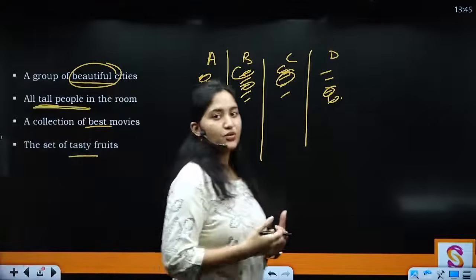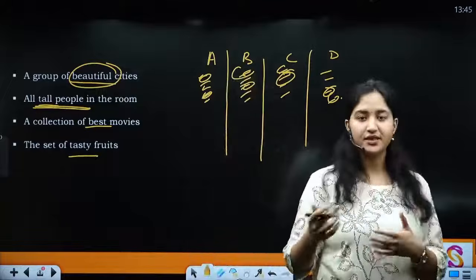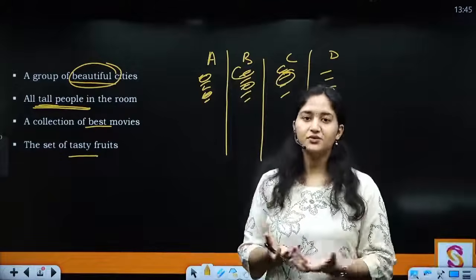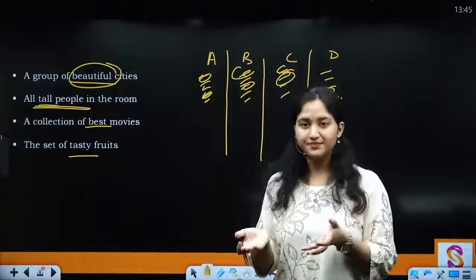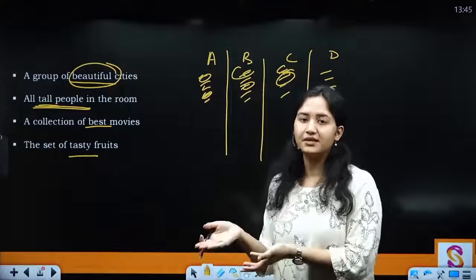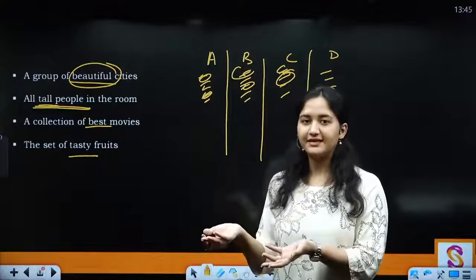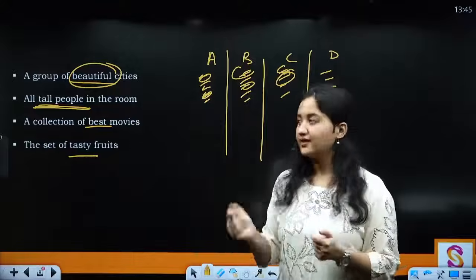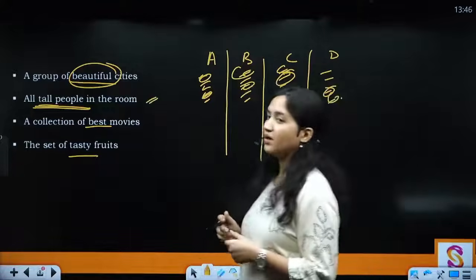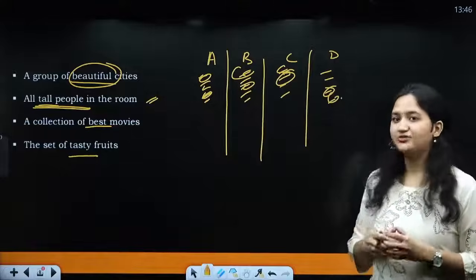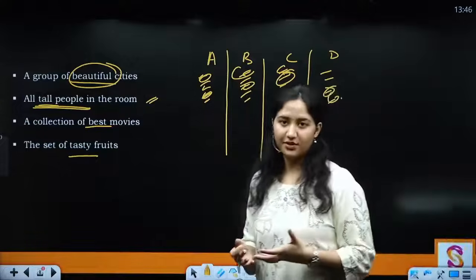A person who is, let's say, 5 foot 2 inches is going to say that a person with a height of 5'8" is also tall. But the same person might not consider someone tall when that person is, let's say, 6 feet tall; he will say that he's a short person, right? So there is again ambiguity as to what we can categorize as tall people, right? Then you have collection of best movies, again a very debatable topic, right?